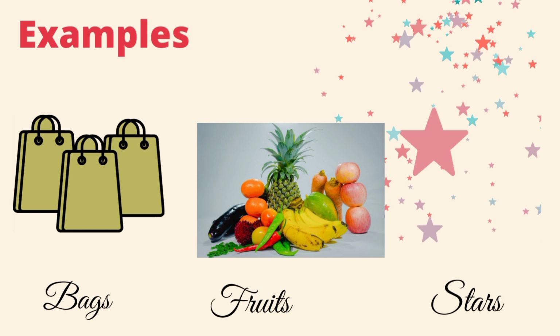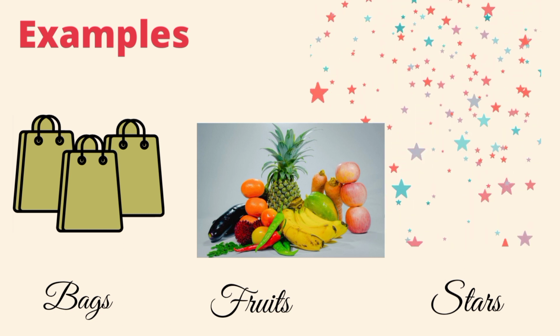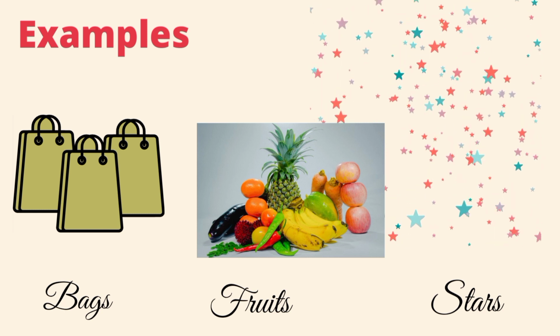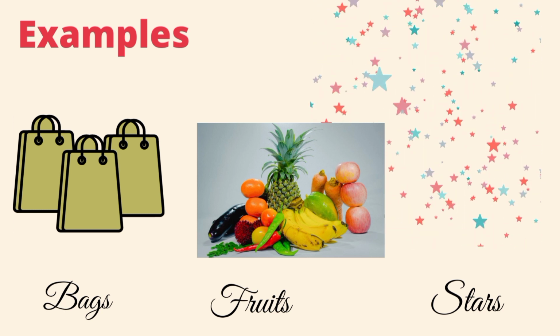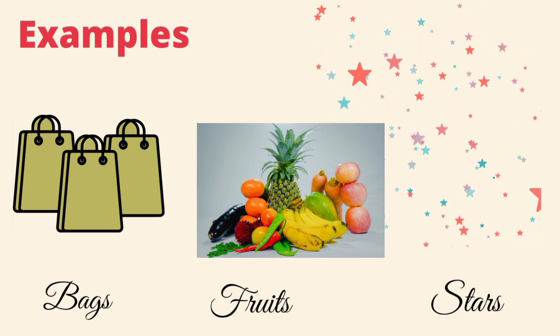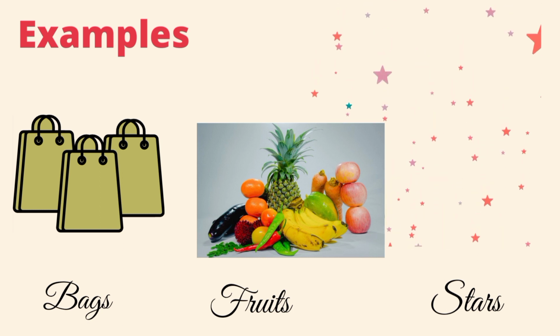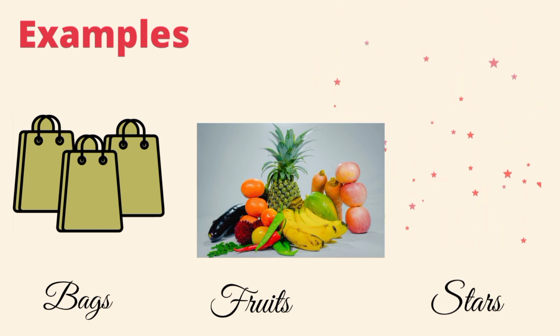Fruits means more than one fruit or many fruits. Stars means more than one star or many stars. There are some rules to make a word plural. In the next lesson, we will learn about it.